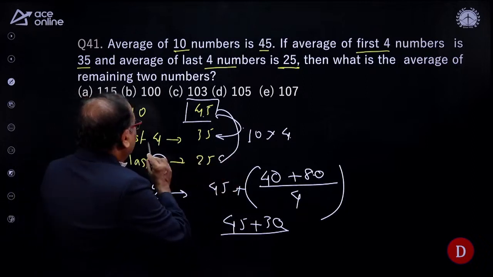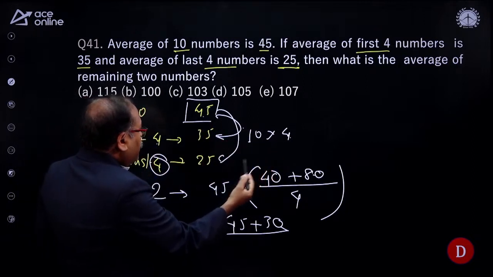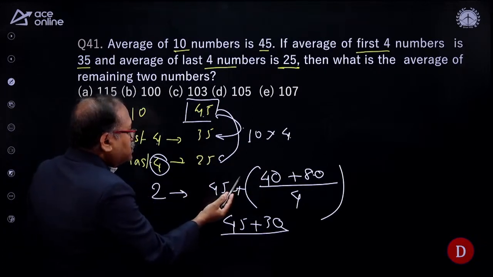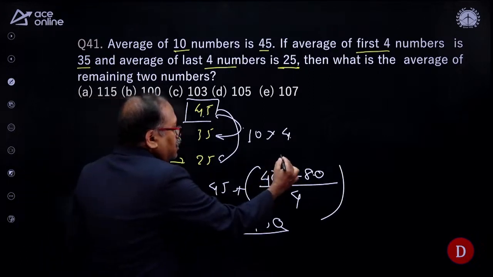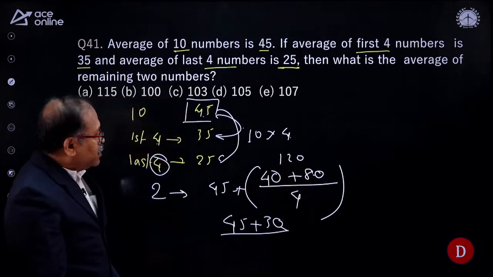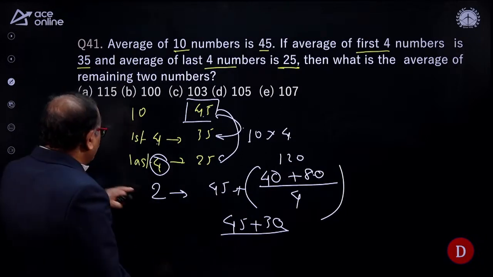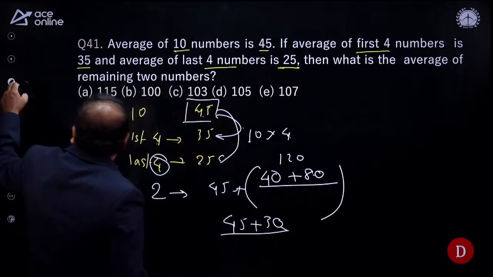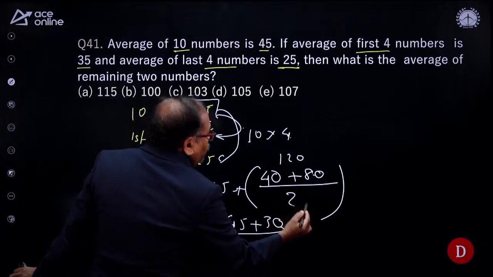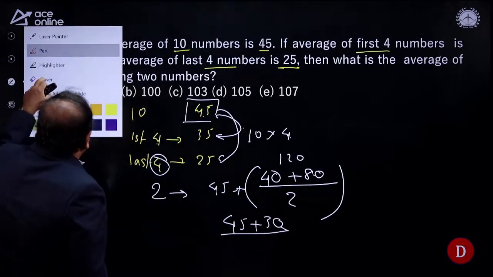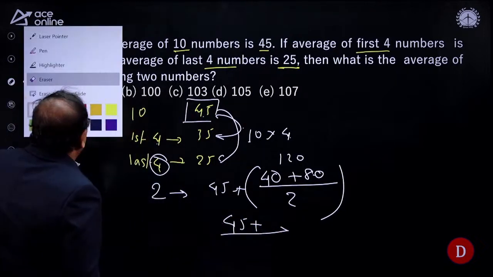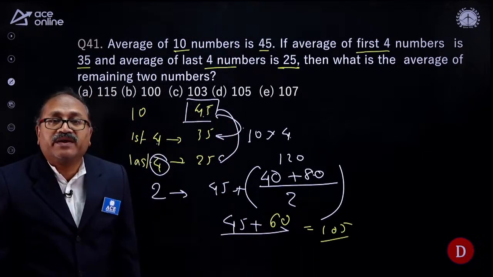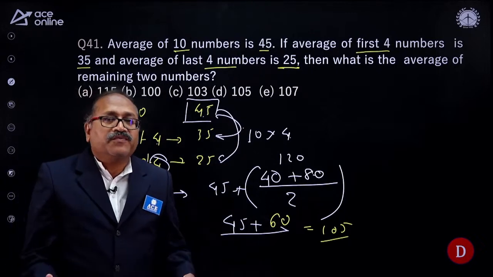So we are going to add here 4 into 10, that is 40. And 20 into 4, that is 80. And that's 80, 120. So 120 when divided by 2. 2 numbers are there, no? So it should be divided by 2. So when you divide by 2, you are getting 60. So once you get the 60 over here, replace this one by 60. You people beautifully answered the question. The overall is 105. This is another way to answer the question. So whichever method you feel comfortable with, you follow it.